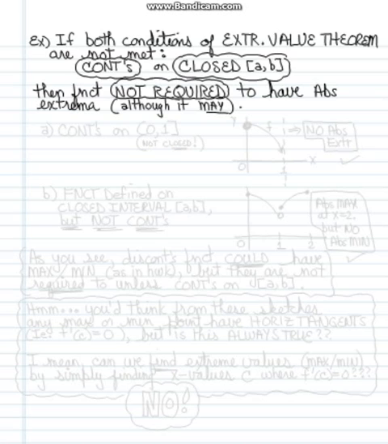Back to the extreme value theorem. If both of the conditions in the hypothesis of the extreme value theorem are not met, specifically, if the function is not continuous, or it is not a closed interval on each end of x values on which it is continuous, then the function is not required to have an absolute extrema. Although it may have it, we have no guarantee that it will.